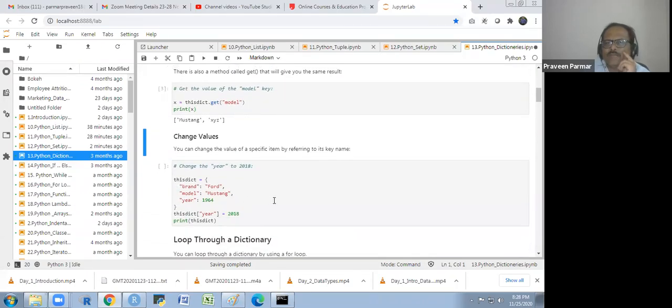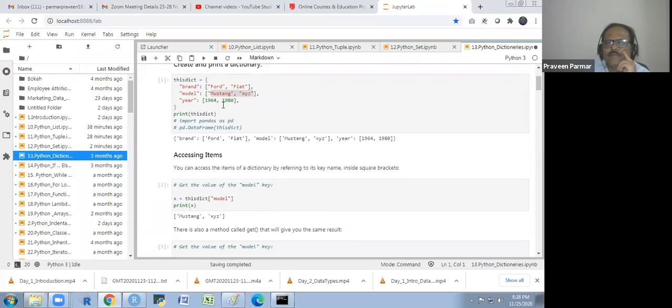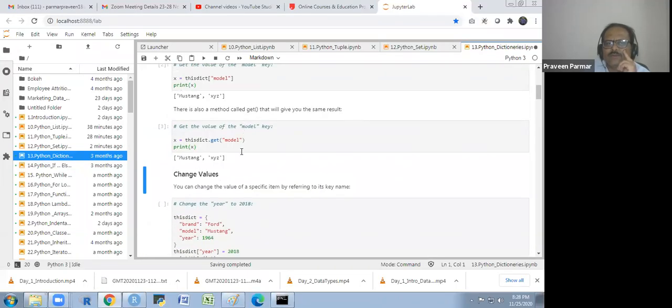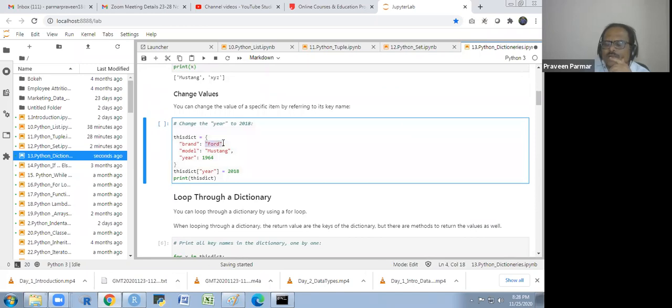We could change the value. Here you see we have the values like 1964 and 1980. Instead of 1964, I want to write 2018. So this is my dict basically. This is the single item now. This is another dict I am making here. There is a single item. I am not using the list here, I am not using the square bracket.